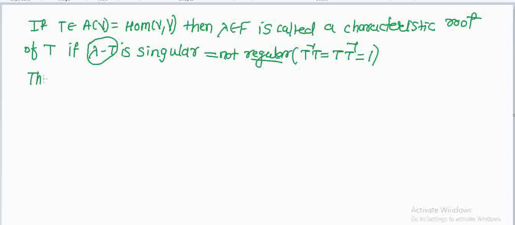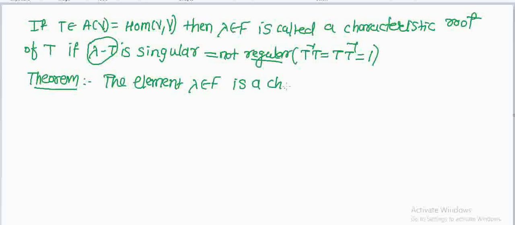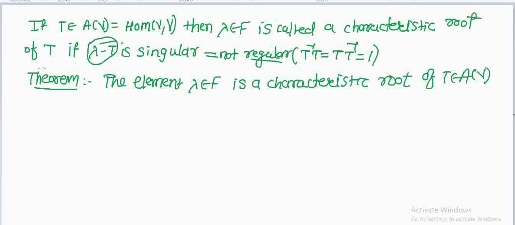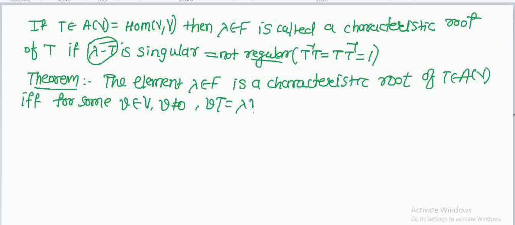Now we prove one theorem on this characteristic root. The statement of this theorem is: the element lambda belonging to F is a characteristic root of T belonging to A of V, the set of homomorphisms from vector space V into V, if and only if for some vector V belonging to capital V, with V not equal to 0, T of V equals lambda V. This condition is satisfied when lambda is a characteristic root.